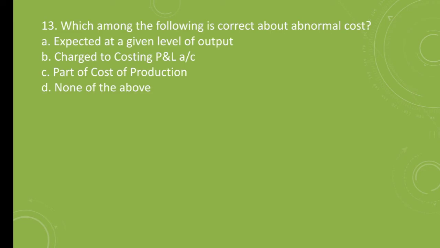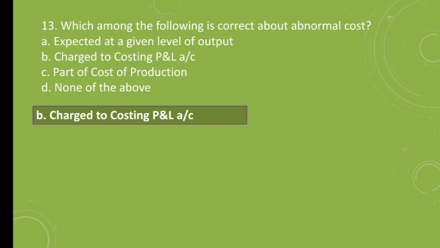Question number 13. Which among the following is correct about abnormal cost? A. Expected at a given level of output. B. Charge to costing profit and loss account. C. Part of cost of production. D. None of the above. The correct answer is B. Charge to costing profit and loss account.